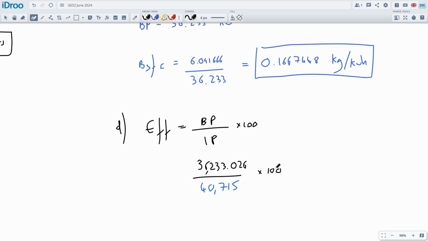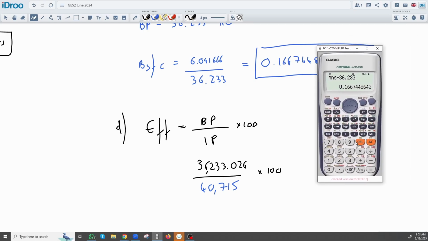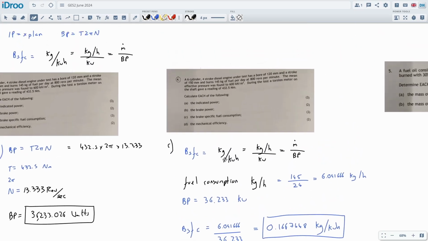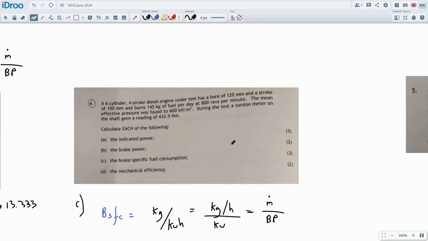We expect it to be about 80 to 90% efficient. Let's see, 36,233.026 divided by 40,715, times 100, 88.99% efficient. So 88.99% efficiency, which is nice. That's part D. It's really straightforward, that question. That's a rare one.